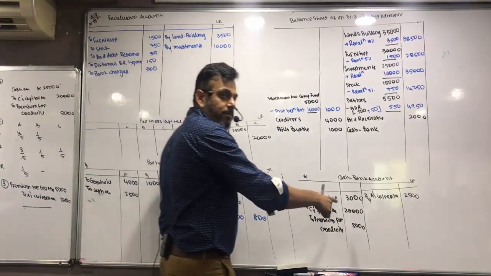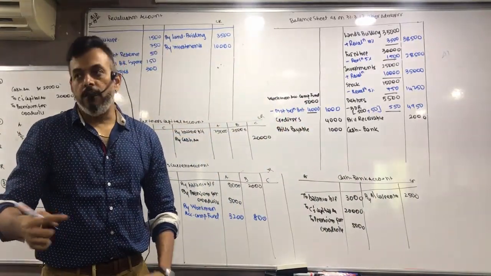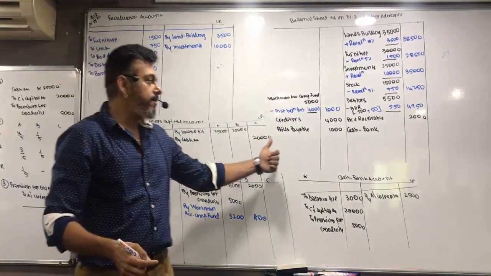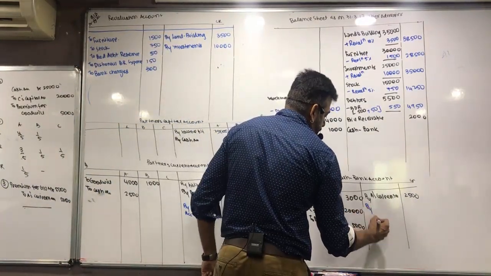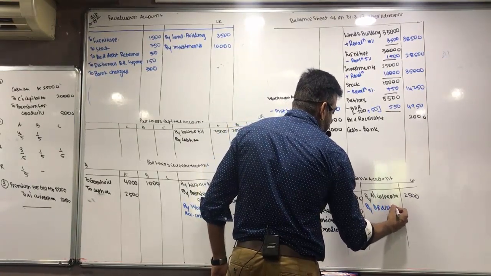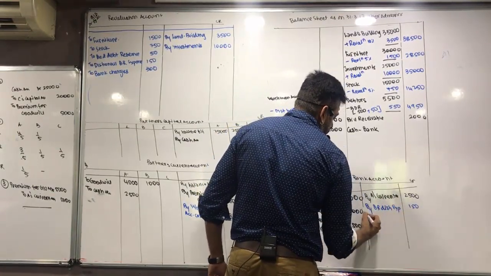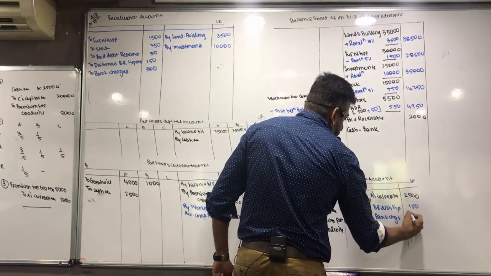It goes from your cash and bank account because it is given कि it is already paid. अगर ऐसा नहीं दिया होता तो you would have taken it as outstanding. Okay. By bill receivable dishonor expense 150, by bank charges 300.